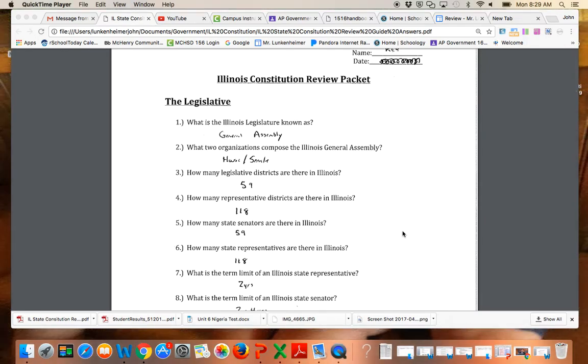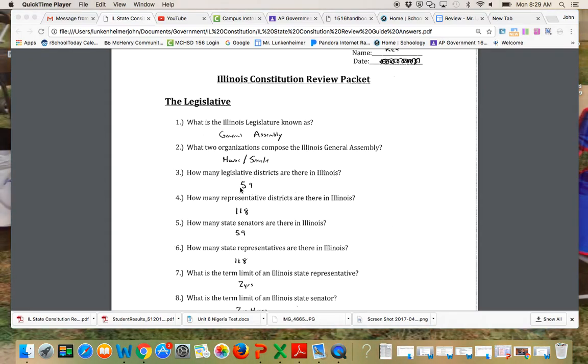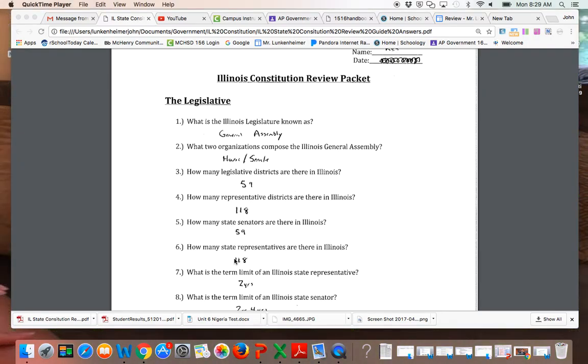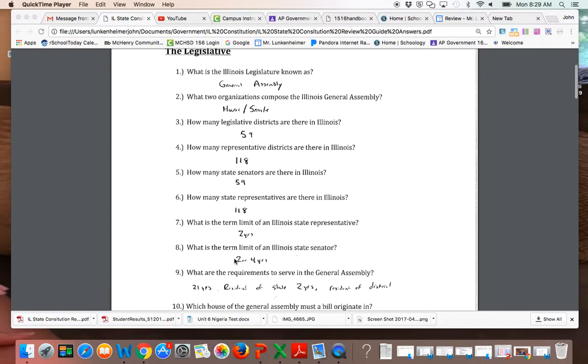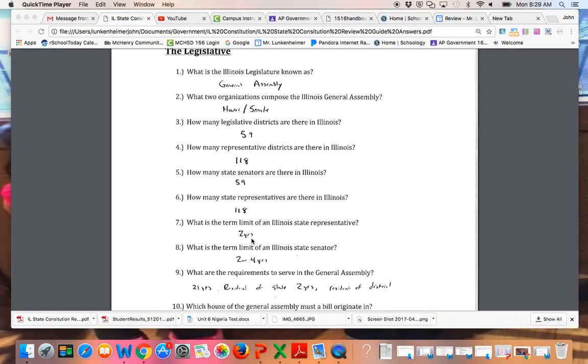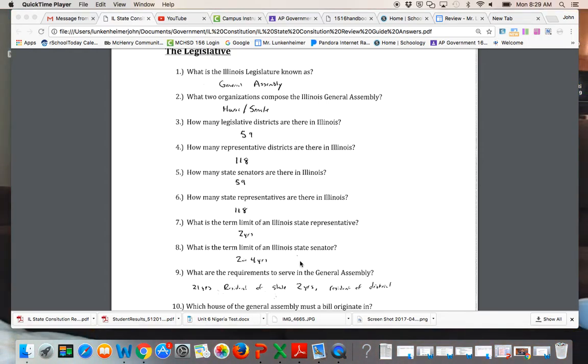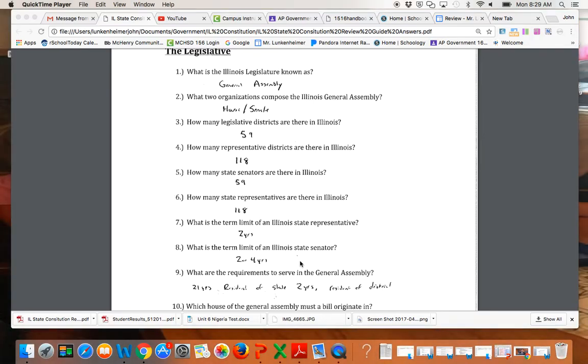There are 118 representative districts. So 59 legislative districts correlate with your 59 senators, and 118 correlates with your state representatives. The state representatives have a 2-year term, and what's confusing with Illinois is that senators have 2 or 4 years. They're on a rotation of 2, 4, 4, or 4, 2, 4, or 4, 4, 2.